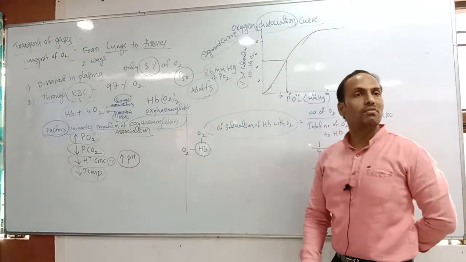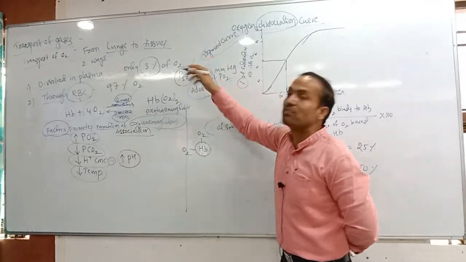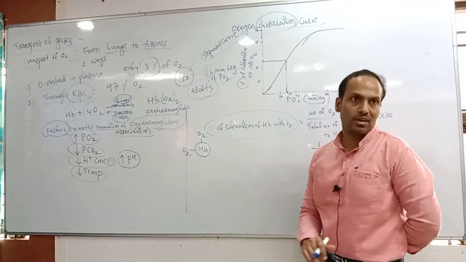Okay, when 50% saturation is reached, that is what we call P50.